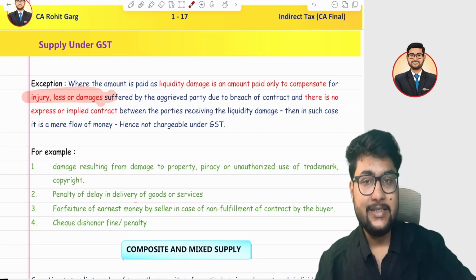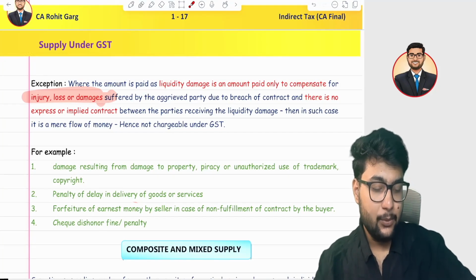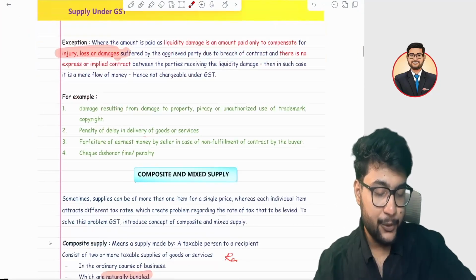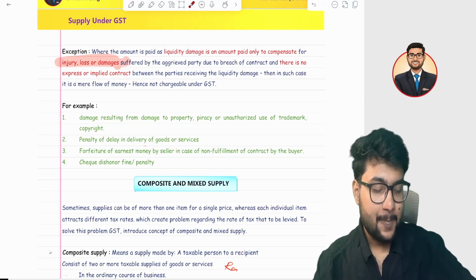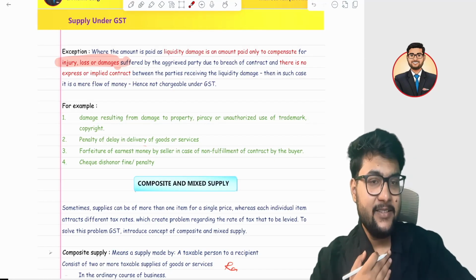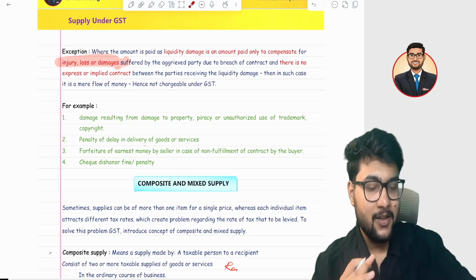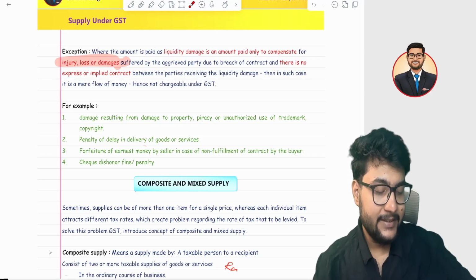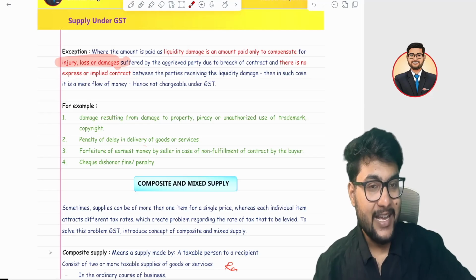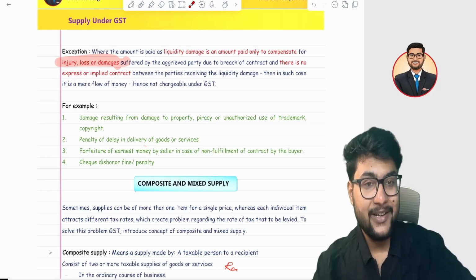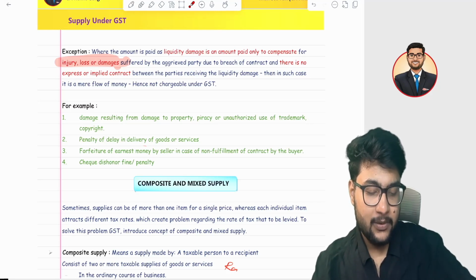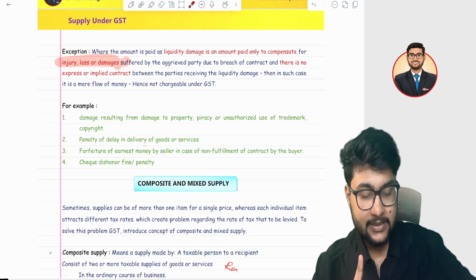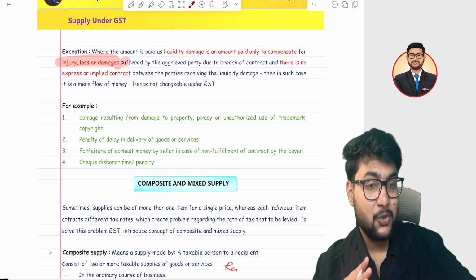Fourth point is damages resulting from damage to property. Suppose it's my lecture, it's my beautiful book I have made for you. One of the teachers copied these notes, and definitely I do not want someone to copy my notes. Someone unauthorizedly uses my trademark or something. If anything happens, I will sue him because it's copyrighted notes, right? And in that case, if I ask for liquidated damages, that is also not a supply. These four examples are very, very important. Please remember them because they can surely be asked in the exam.